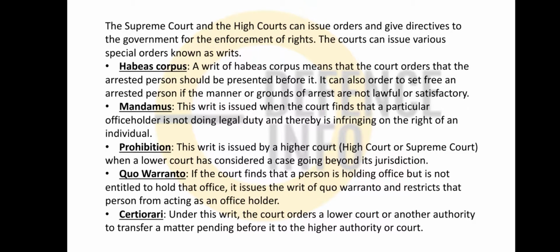Okay, certiorari is the writ under which the court orders a lower court or another authority to transfer a matter pending before it to the higher court.